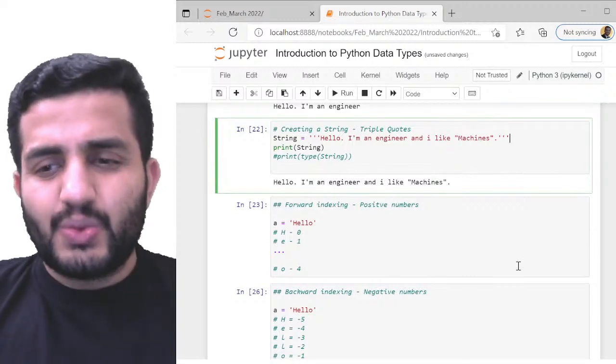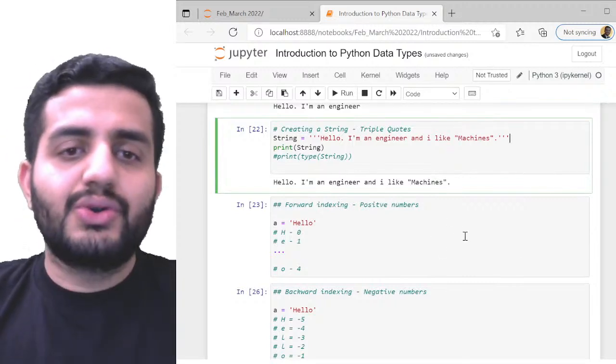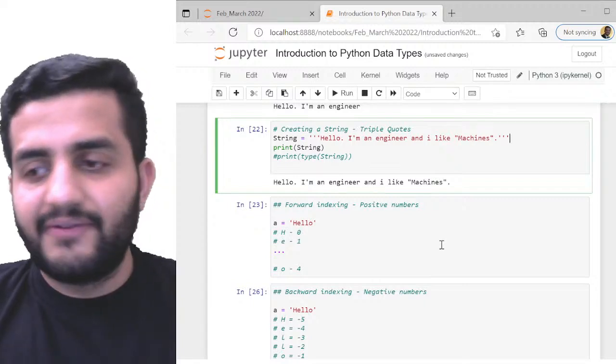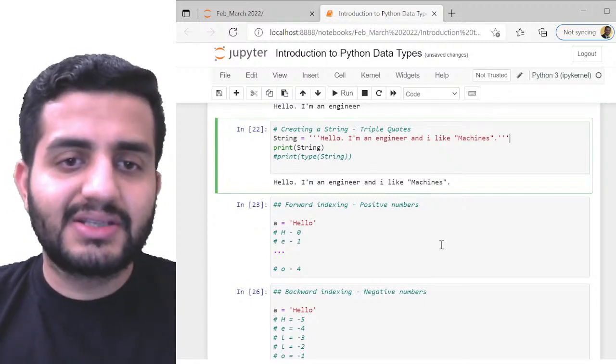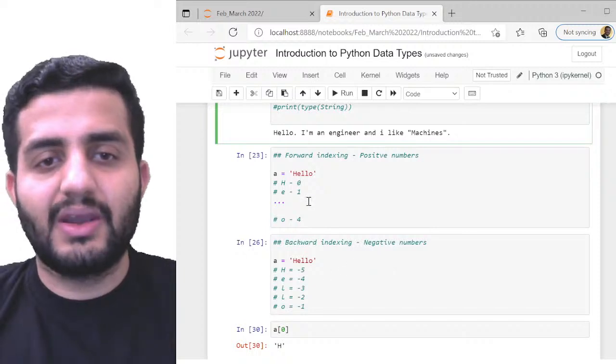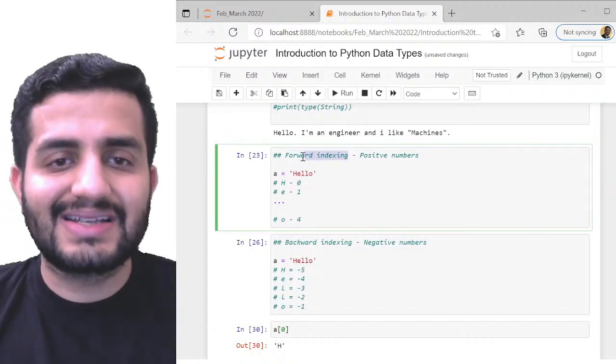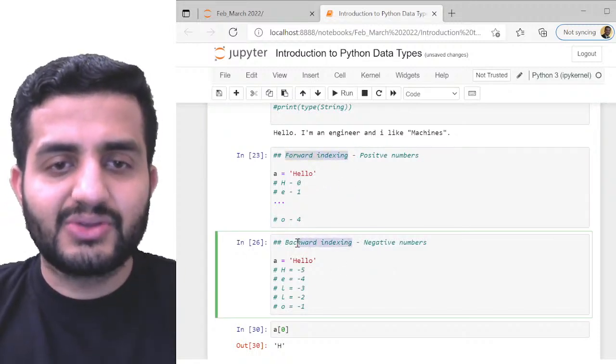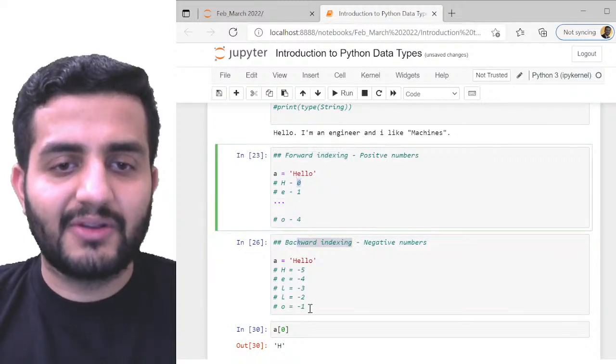Great. So now we just quickly discuss indexing. So how to get the information, how to access my elements in a string. We saw that as well. Here we talked about forward indexing and backward indexing. Forward starting with 0, backward starting with -1.